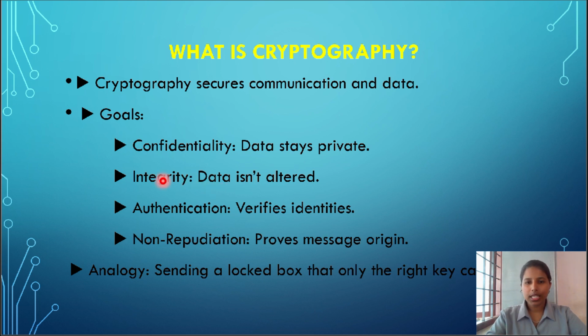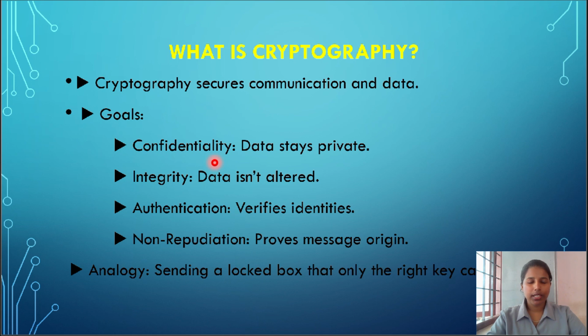When it comes to integrity, the data is not altered, meaning the data should not be changed while being transmitted. Authentication means we have to verify identities, who is who, and that completes the CIA. Non-repudiation means we have to prove the origin of a message, where it came from.